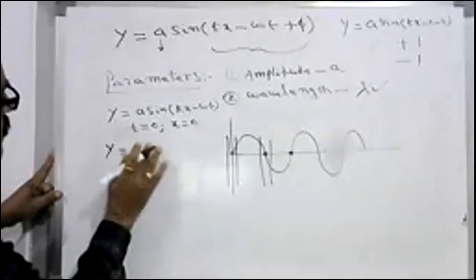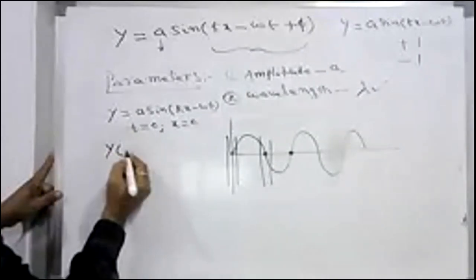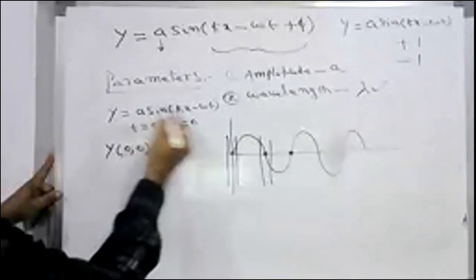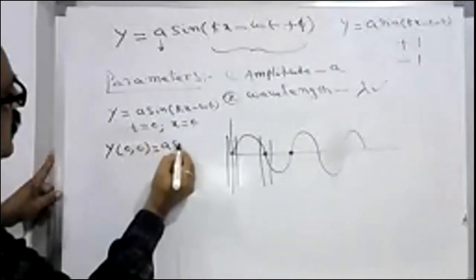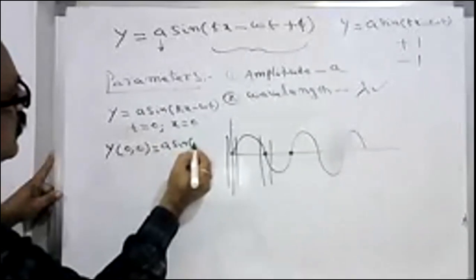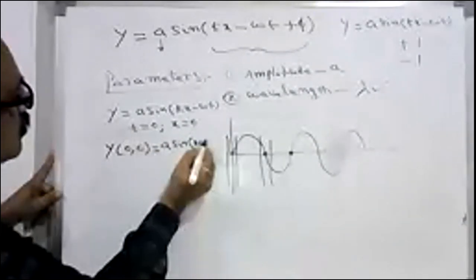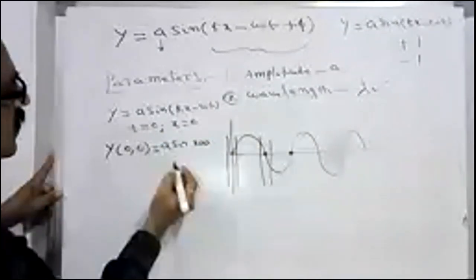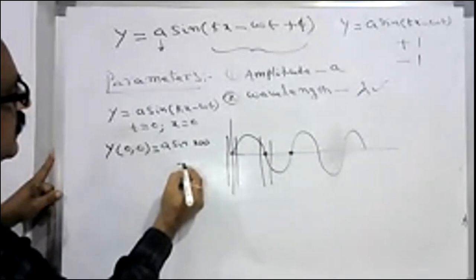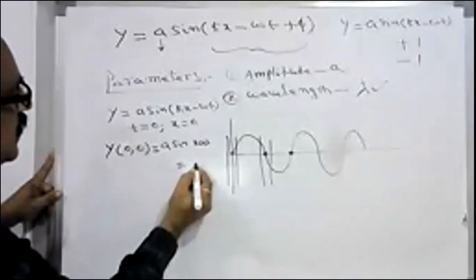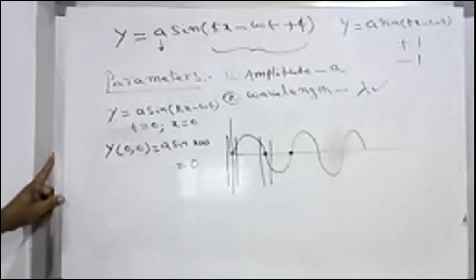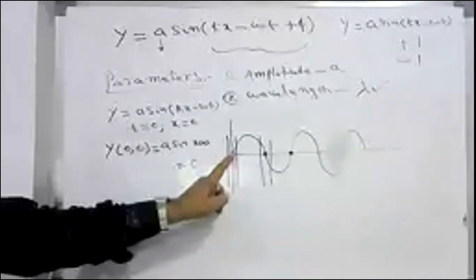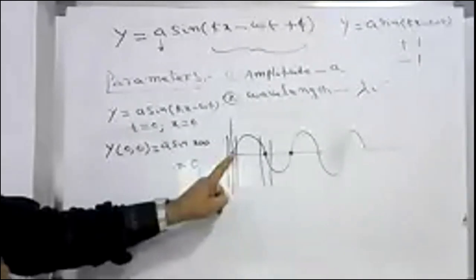I just write down in terms of function. At x = 0, t = 0, this wave becomes A sin(k·0 − ω·0), which is 0. So y becomes 0; this displacement becomes 0. Isn't it very clear?